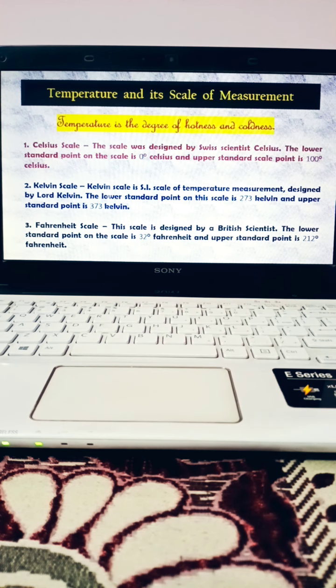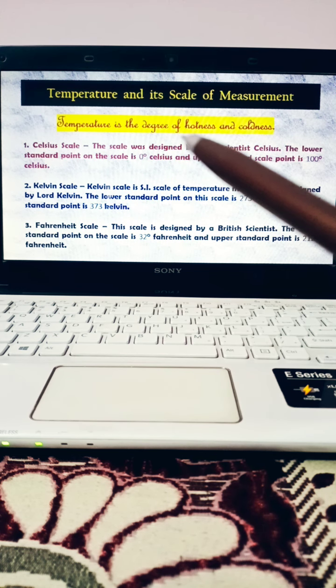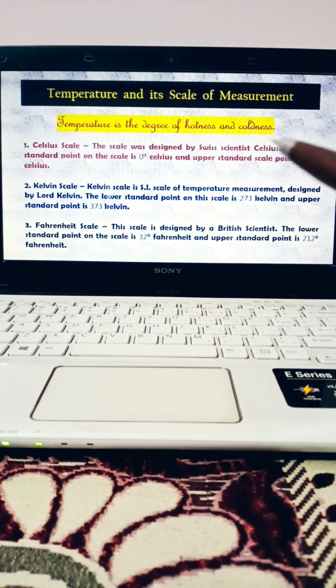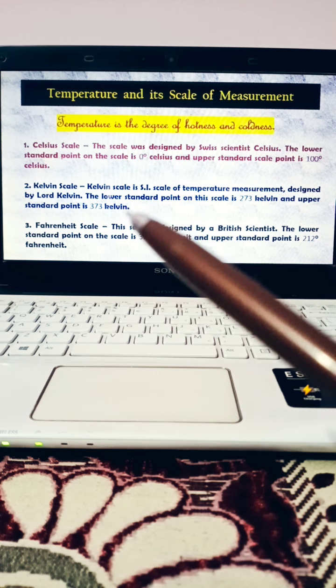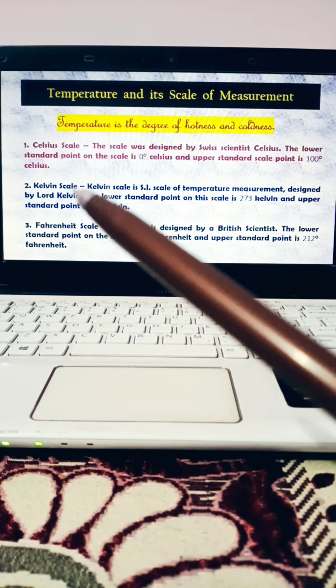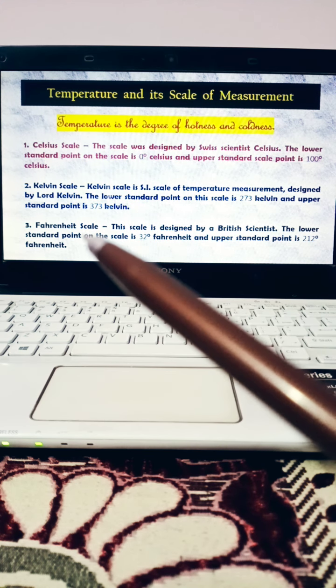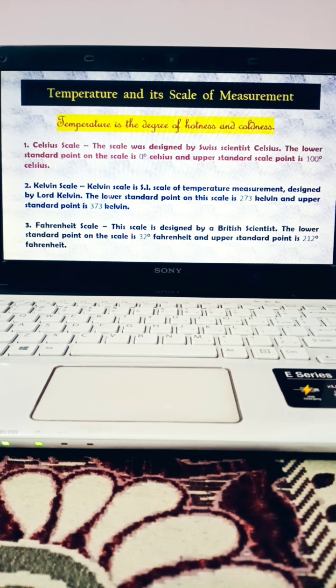So first of all, what is temperature? So temperature is degree of hotness and coldness in an object. And to measure this temperature, we have three different scales: Celsius scale, Kelvin scale, and Fahrenheit scale. So Celsius scale was designed by the Swiss scientist named Celsius. The lower standard point on the scale is 0 degree Celsius, and upper standard point on Celsius scale is 100